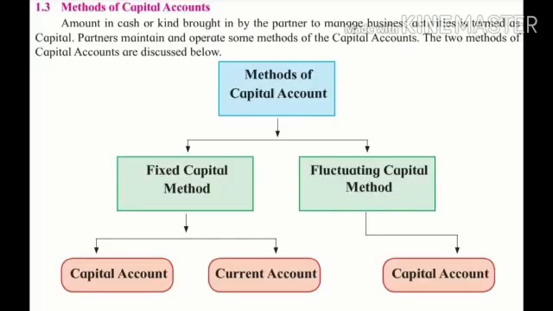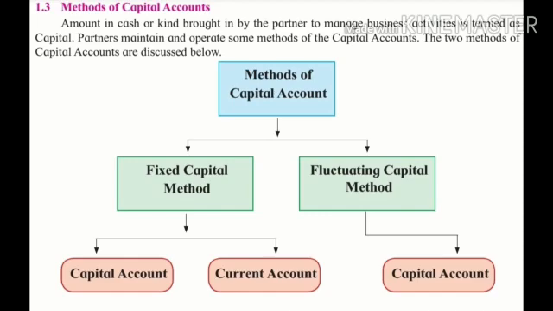Next important topic is methods of capital. There are two methods of capital: the fixed capital method and the fluctuating capital method. Under the fixed capital method, the amount of capital of partners remains the same at the end of the financial year, with no addition or subtraction. All adjustments related to partners, such as salary, interest on capital, interest on drawing, commission, or profit and loss of the partners, are adjusted through a different account, the current account.